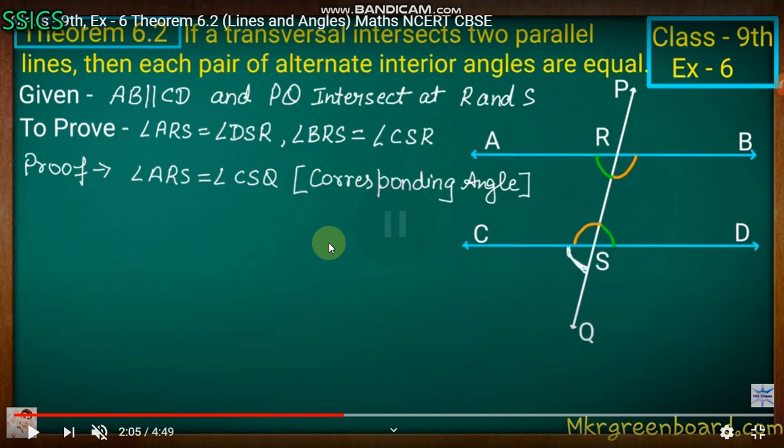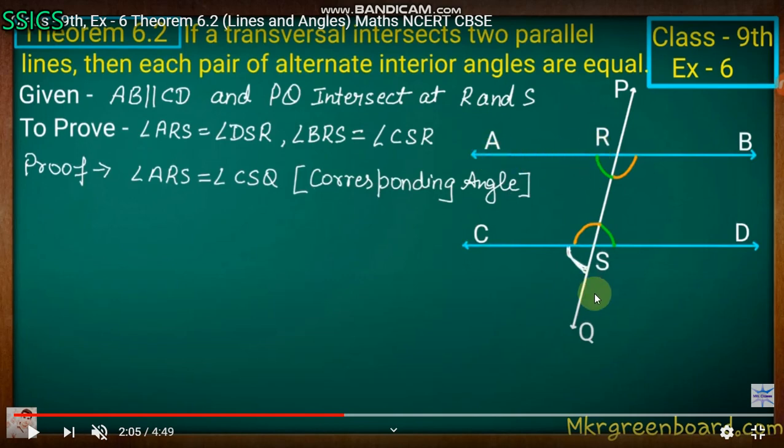Again, what is a corresponding angle? When two lines are crossed by a transversal, the angles in matching corners are the corresponding angles.